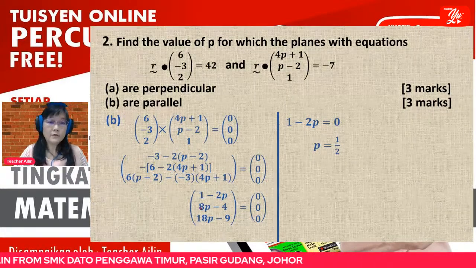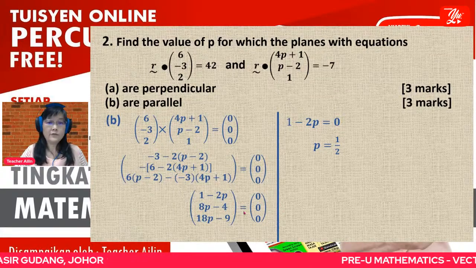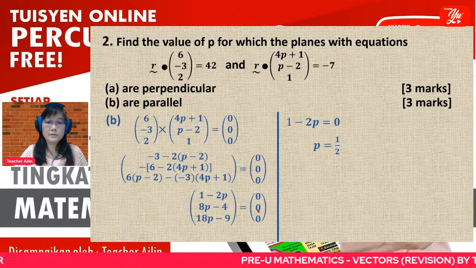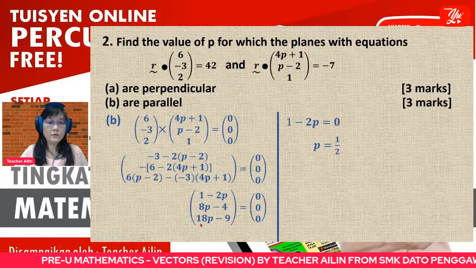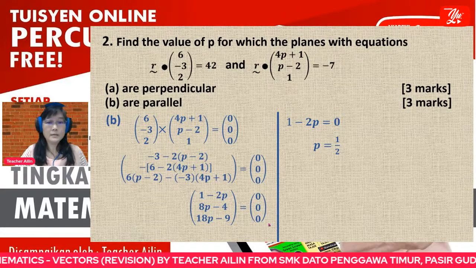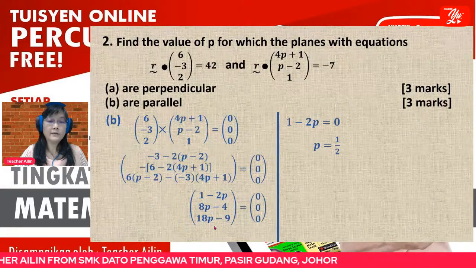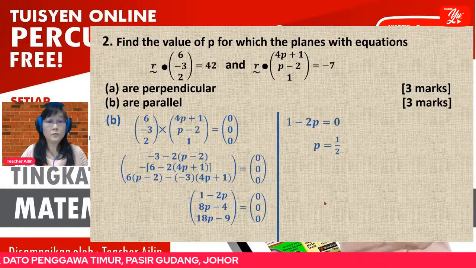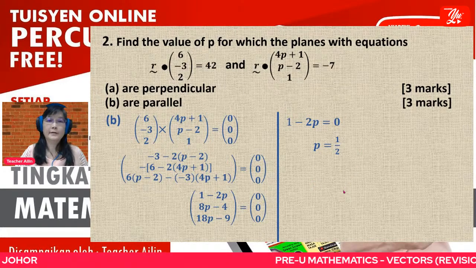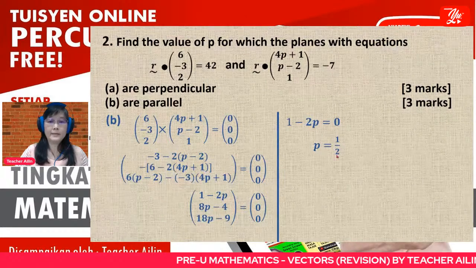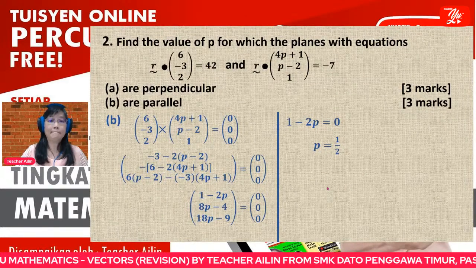That's all. Of course, you can use this one also. Let's double check. 8P minus 4 is equal to 0, so P is equal to 1 over 2. For the third row, 18P minus 9 equals 0. Same thing, from here you find P is equal to 1 over 2. So you just take out one is enough. This is the method of how you use cross product to find the value of P.